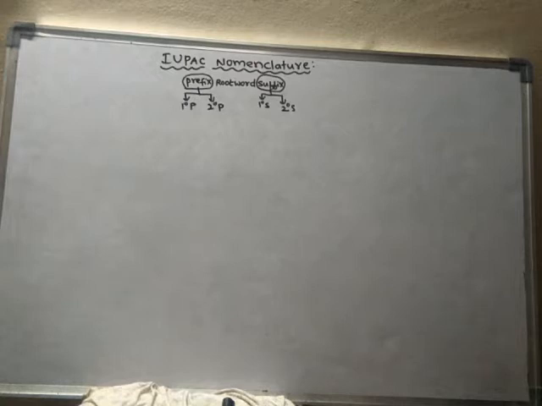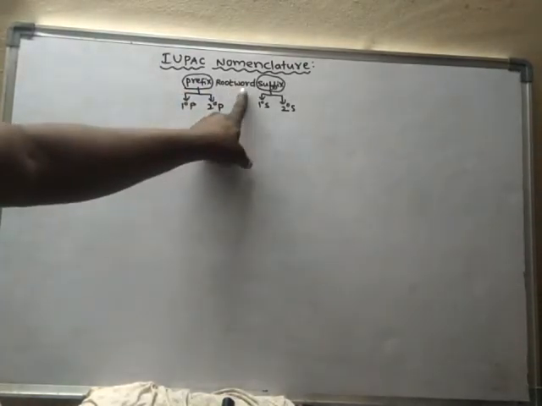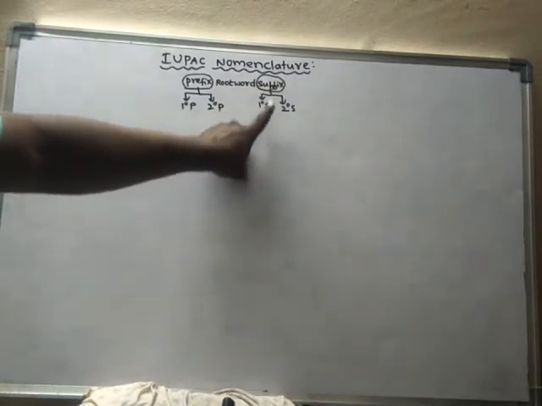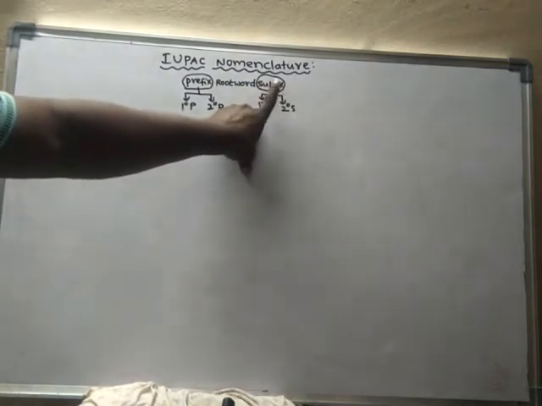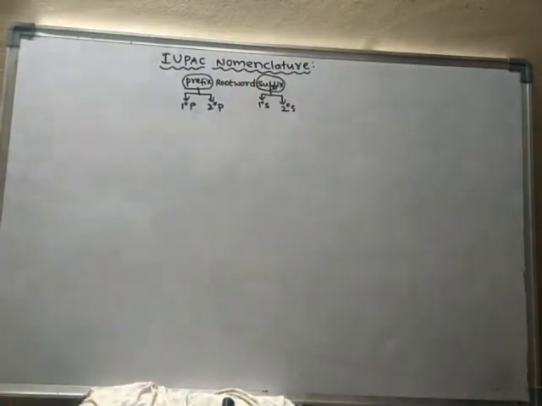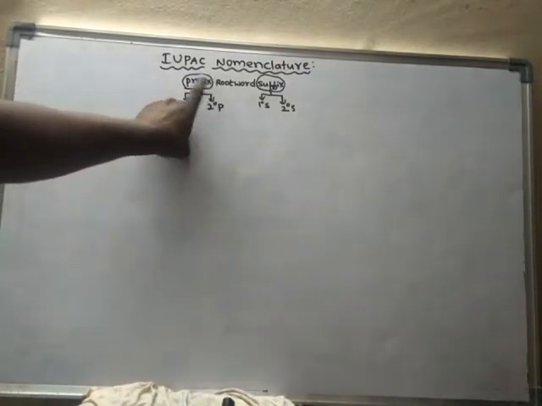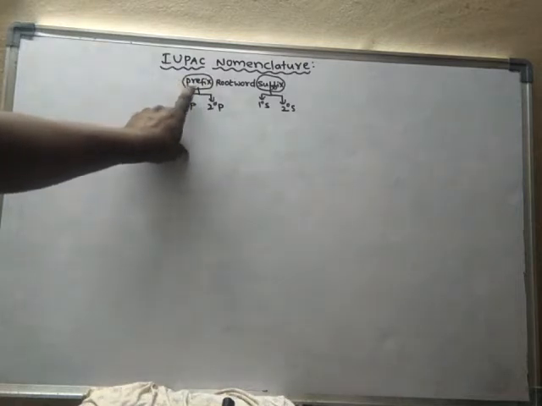We were learning about the IUPAC nomenclature. So, in that IUPAC nomenclature, we have learnt about what is root word and what is suffix. Suffix means the part of the name which is added after the root word is said to be suffix. What is prefix? The part of the name which is added before root word is said to be prefix.